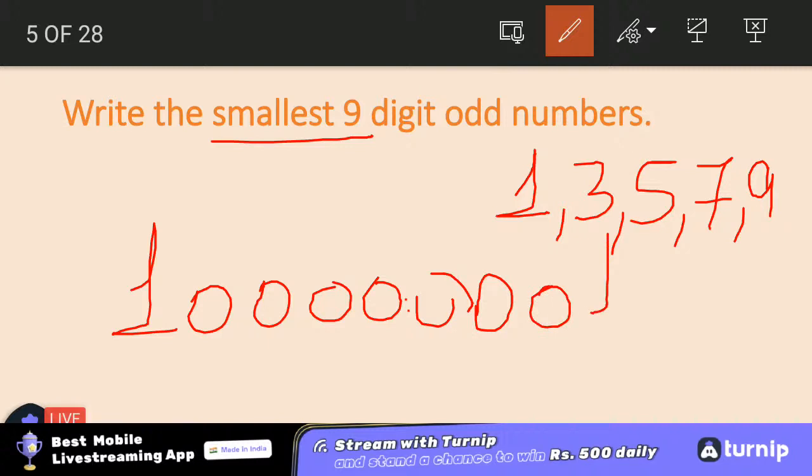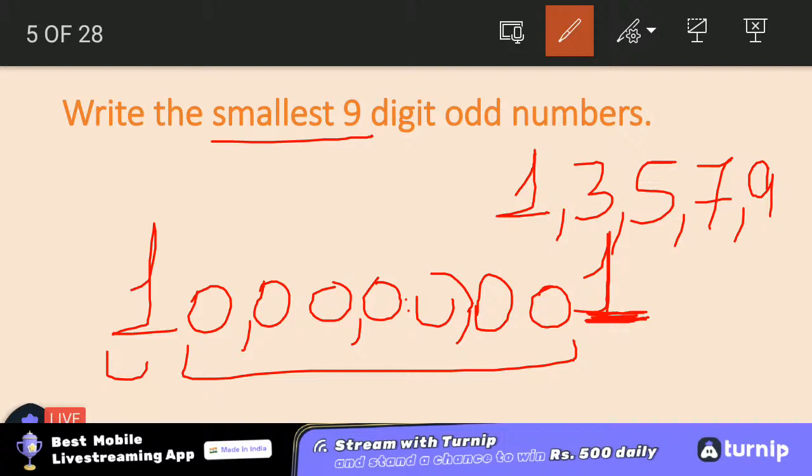And then at last I'll put 1 again. So this could be the smallest 9-digit odd number. See, since it is an odd number, I have ended it with 1 and I need to make the smallest, so I put up the 0 because 0 being the smallest number can do that, and starting must also be with 1. So this would be the answer of smallest 9-digit odd number.